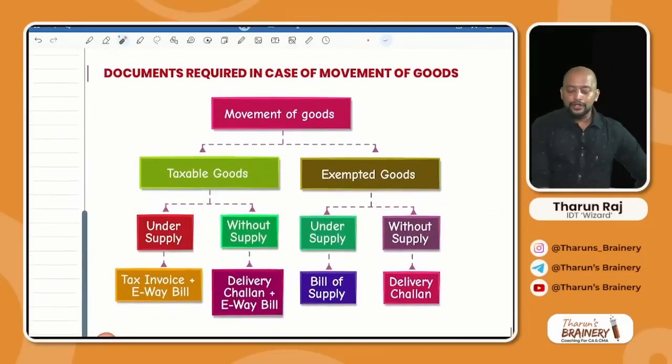Then what are the documents required in case of movement of goods? Whenever there is movement of goods, we need to check whether it is taxable goods or exempted goods. If it is taxable goods, always e-way bill is required. If it is under supply, tax invoice plus e-way bill. If it is without supply, delivery challan plus e-way bill. If it is exempted goods, again divide into two. Under supply, bill of supply. Without supply, it will be delivery challan.